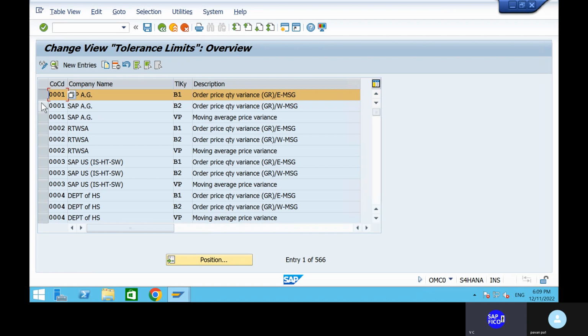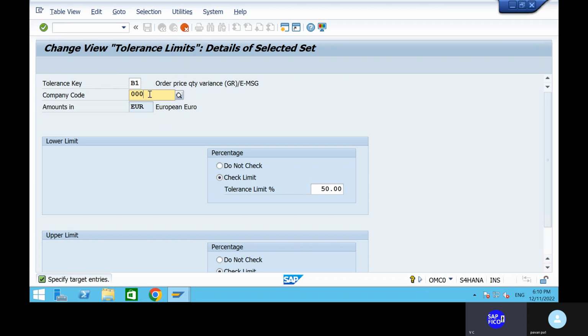Okay. Can you select B1, B2, and VP? See, order price variance, order price quantity variance with the GR. Okay. The next one is moving average price variances also. Whatever the price variances that you have to give for the GL tolerance limits also. And you need to change the company code. Okay.